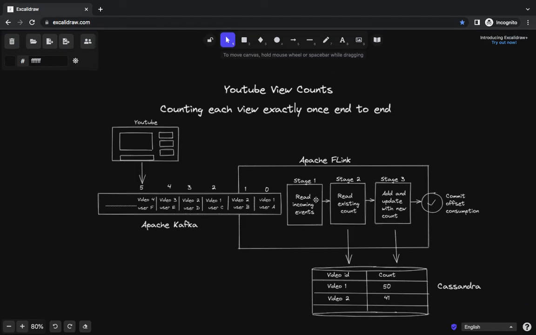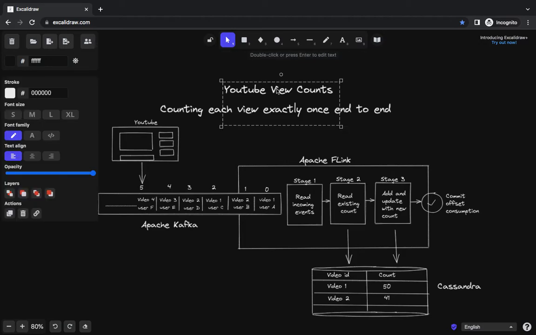Hi everyone, in this video we are going to discuss a very specific problem. The problem is exactly-once counting of YouTube video views. So let's say you are building an application similar to YouTube and you want to calculate the view count on a video, but you don't want the view counts to be counted twice.